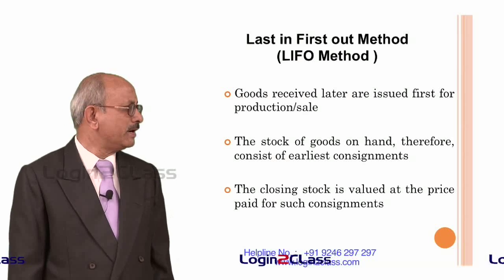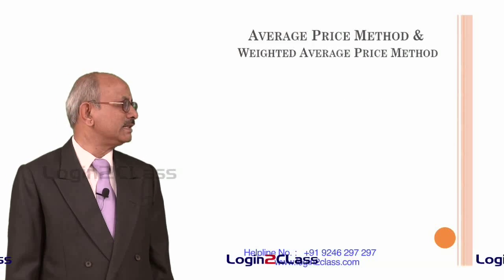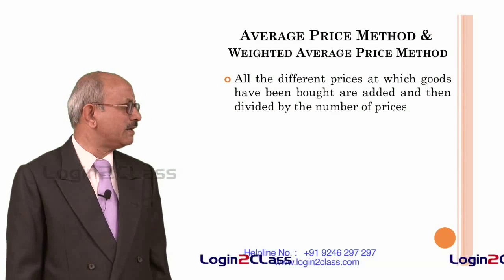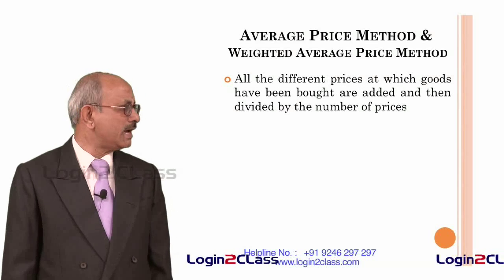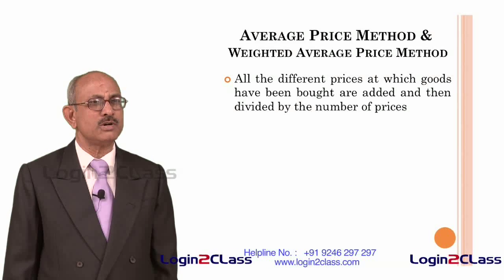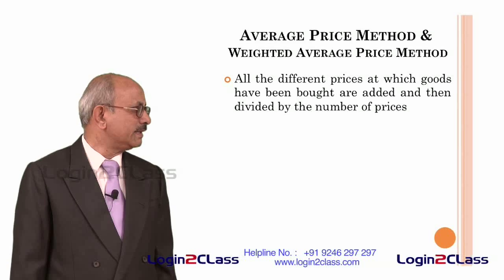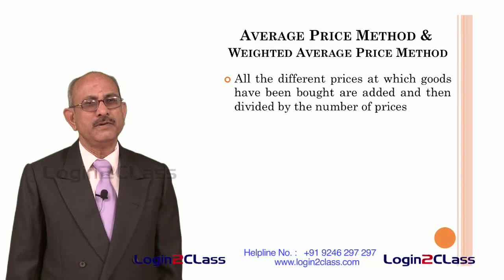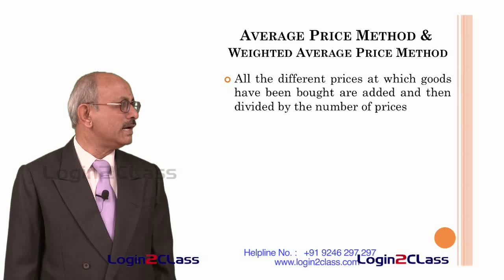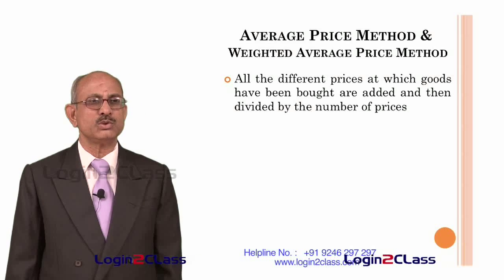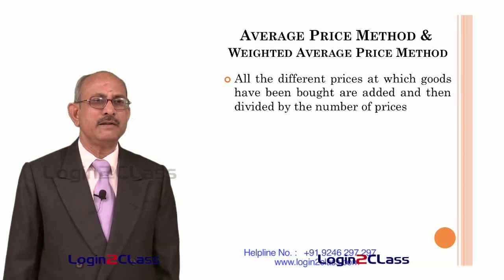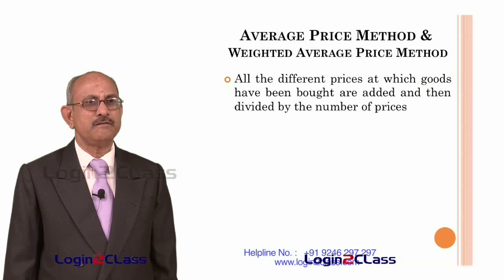Whatever is the price paid for the earliest consignment is taken in the case of LIFO method. In the case of average price method and the weighted average price method, we work out the average of the prices of the inventory items bought at different points of time. In the case of a simple average price method, we only take the average of all the prices. Suppose goods have been bought at 5 different prices during the course of the year. In that case, all the 5 prices are added and divided by 5 to give you the average price.